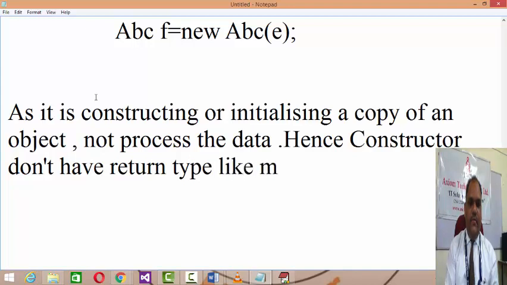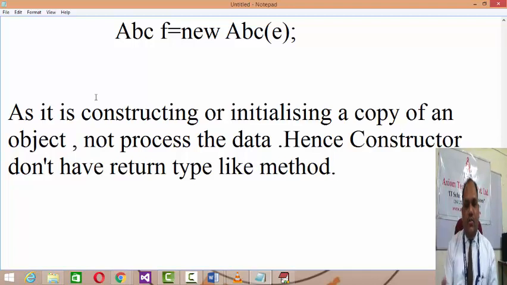A constructor doesn't have a return type like methods. Try and understand that a constructor is also a method, but it doesn't have a return type.